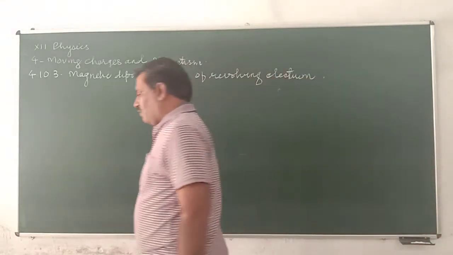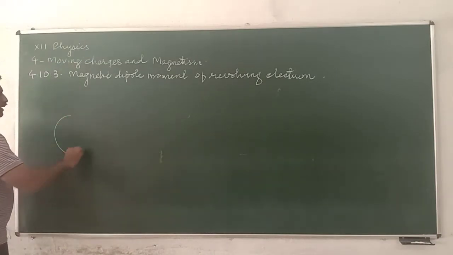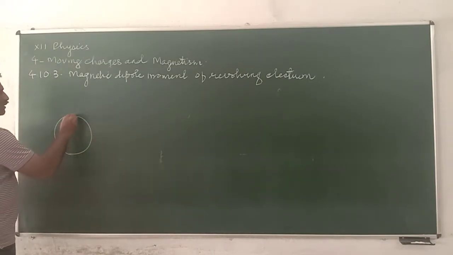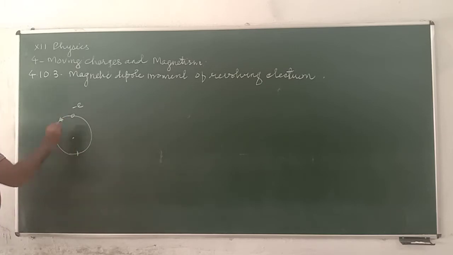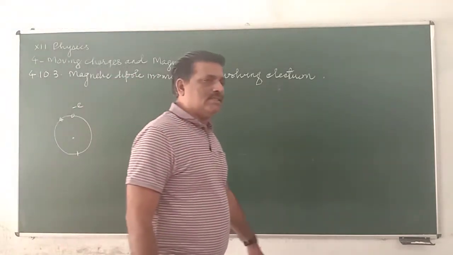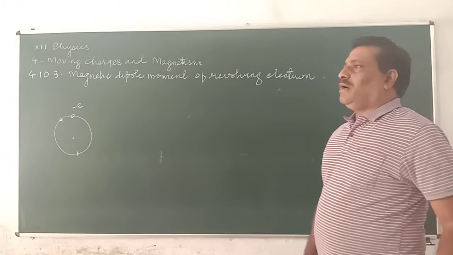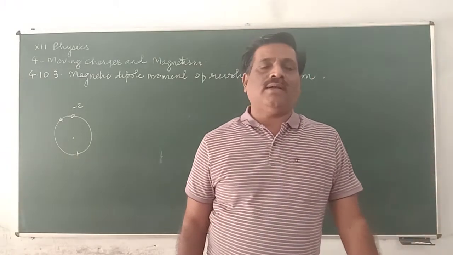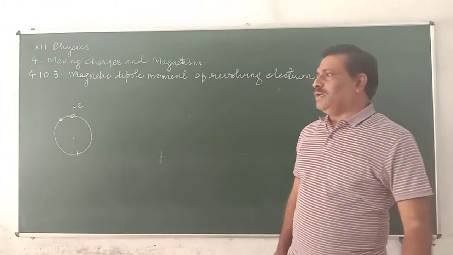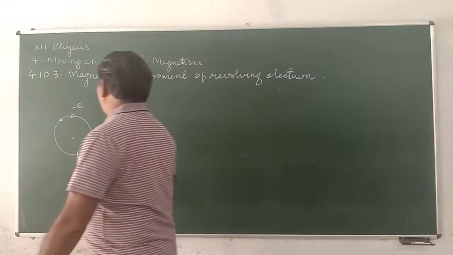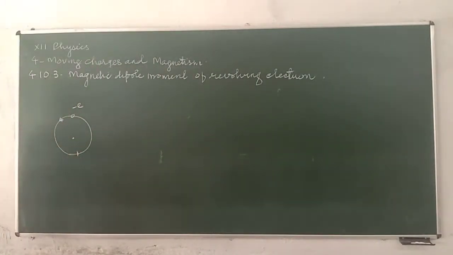Now let us consider an electron, with charge minus e, revolving in the anti-clockwise sense. We all know current is always in the direction opposite to the flow of electrons. Electron is going anti-clockwise, so current is flowing in the clockwise direction.